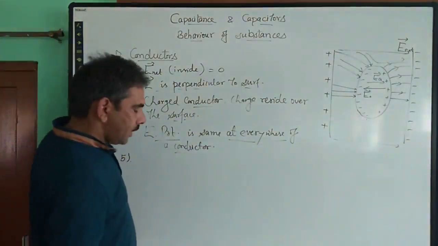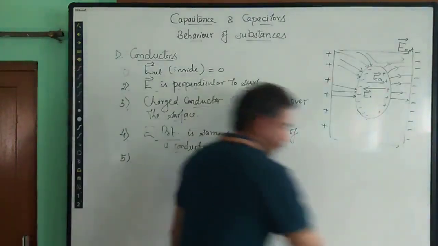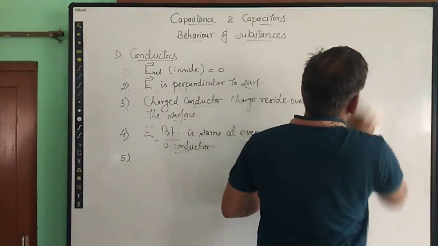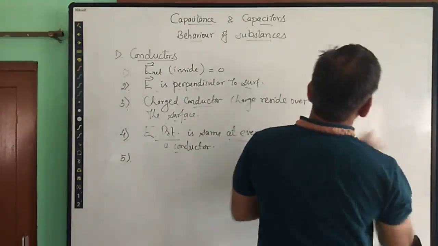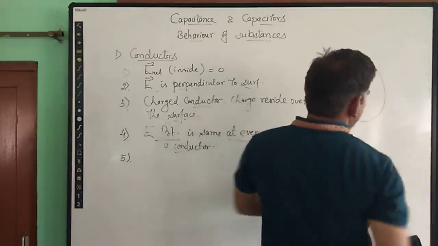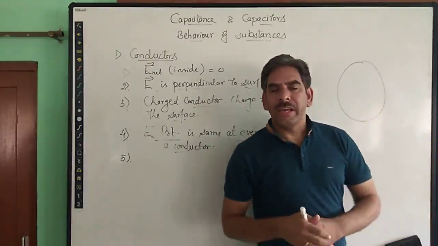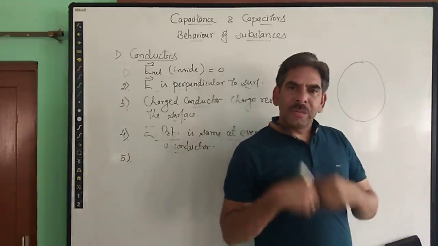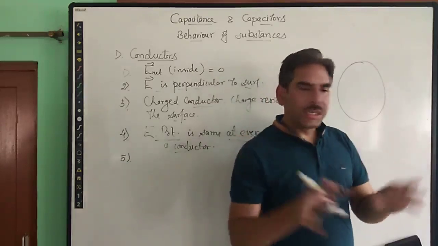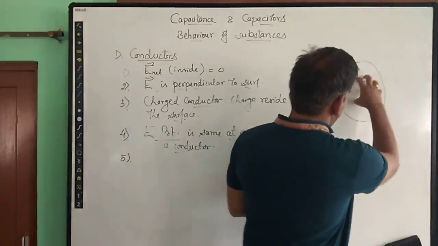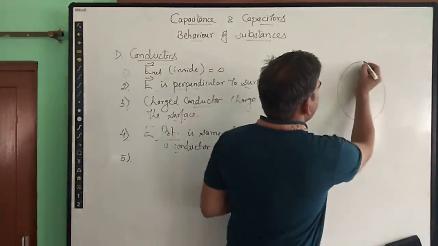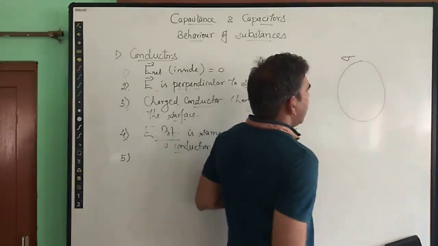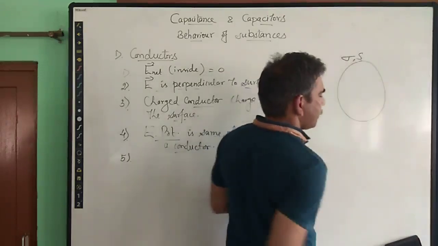So for that, let us take a charged conductor. Suppose that we have a charged conductor, and this conductor need not be of any particular size or shape, right? It may be of regular shape, it may be of any irregular shape, right? Suppose that we have a conductor which is charged with the surface charge density sigma, and its surface area is S.